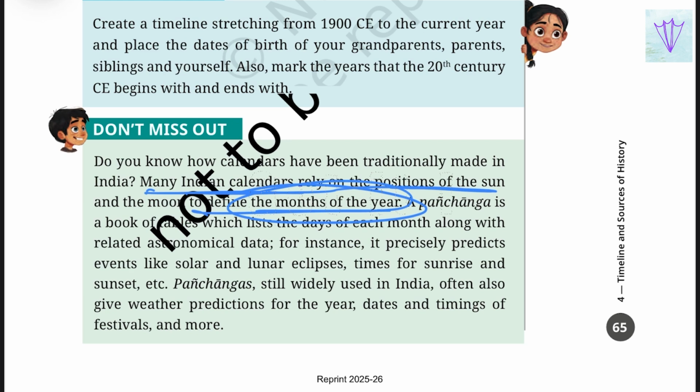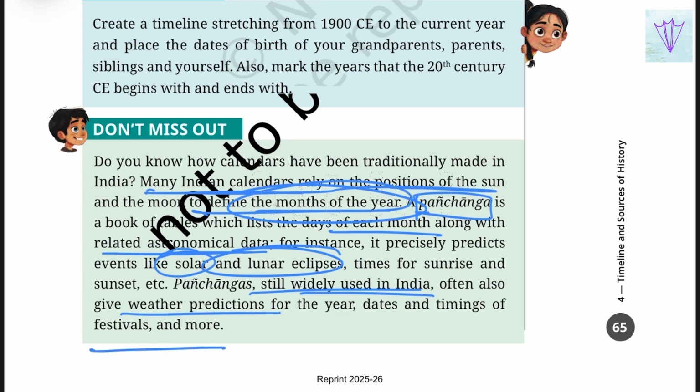Many Indian calendars rely on the positions of the sun and the moon to define the months of the years. A Panchanga is a book of tables which lists the days of each month along with the related astronomical data. For instance, it precisely predicts events like solar and lunar eclipses, and the times for sunrise and sunset. Panchangas, still widely used in India, often give us the weather predictions for the year, the dates and times of festivals, and many more.